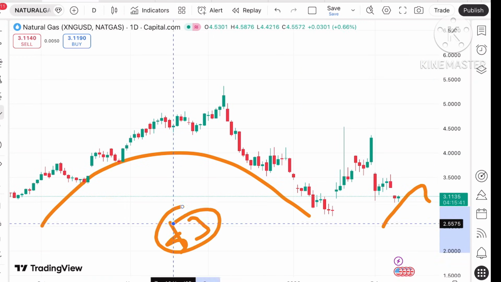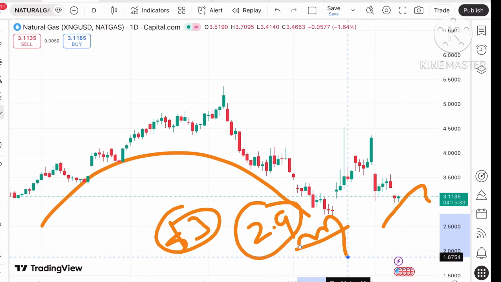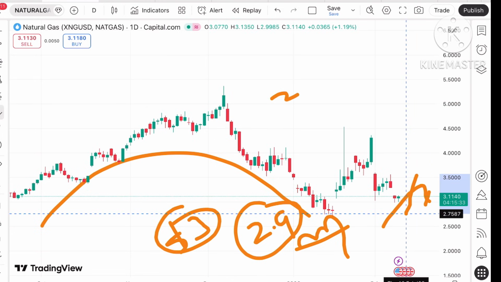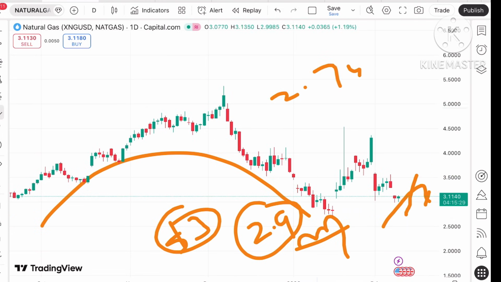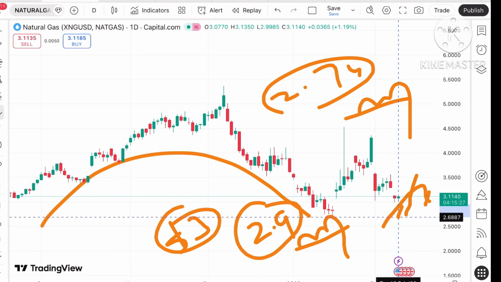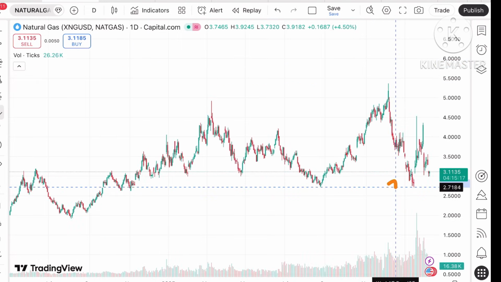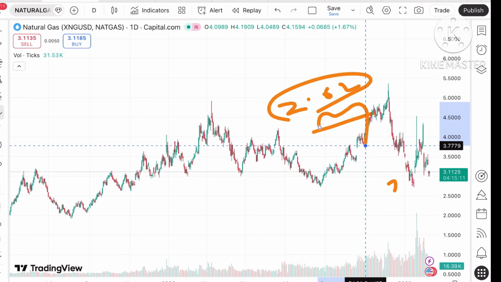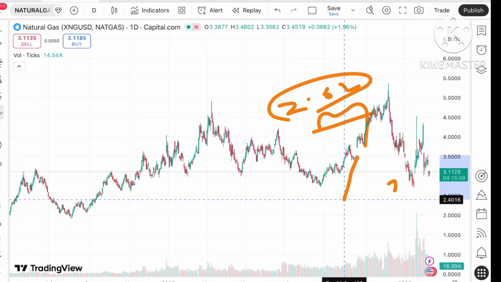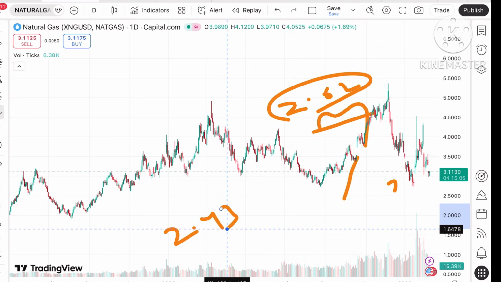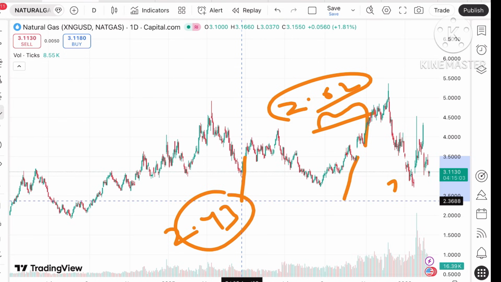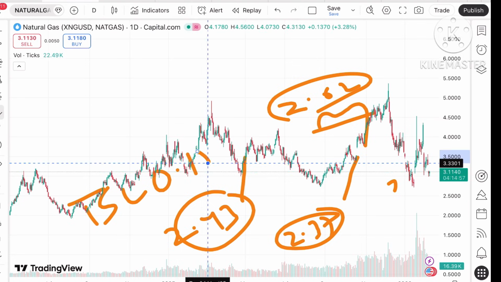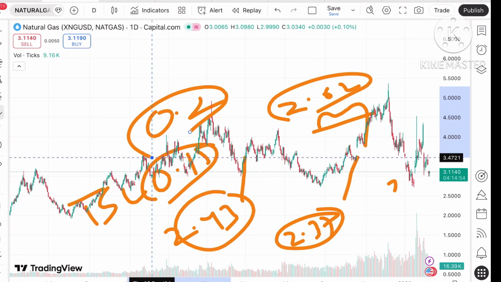If it keeps moving below $3, it will cross a level of 2.9, because this 2.9 is already weak, and chances are very high it will cross a level of 2.74 also, because 2.74 is also tested, and the price can touch a level of 2.71. If the price falls below 2.71, it will cross a level of $2.62, because this level is already weak. So the price will go further down, and after that there is a probability of going towards 2.43, and if the price falls below that level, the price can touch 2.37. Okay, trail your SL by around $0.15 or 0.2, so at least you will capture the downside movement.